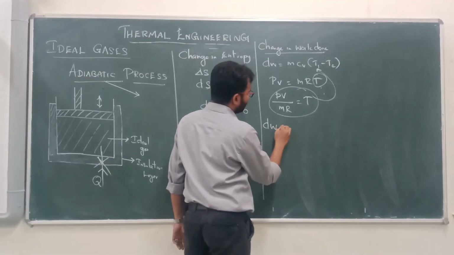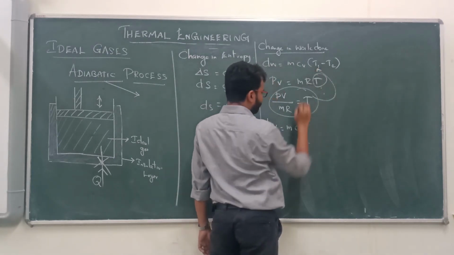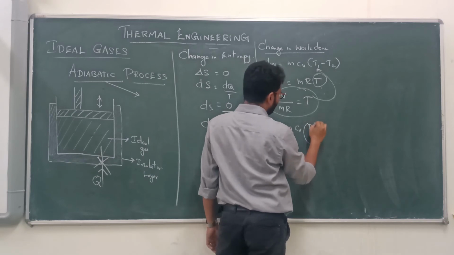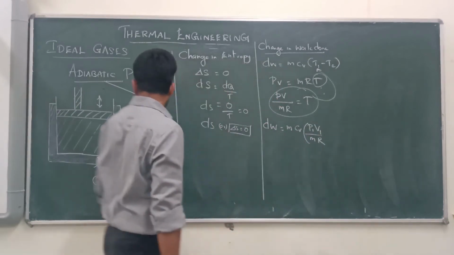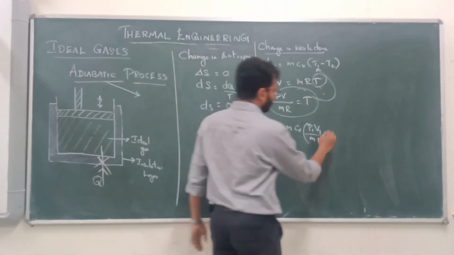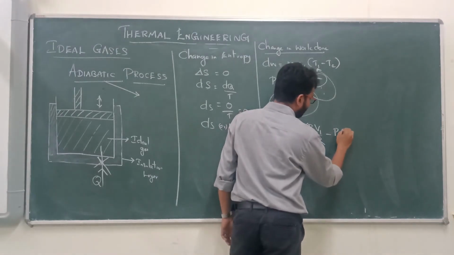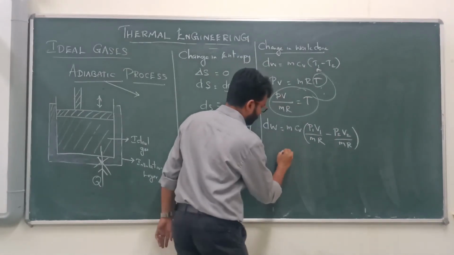Therefore, change in W is equal to mCv of, instead of T1, we write P1 V1 by mR, because it is an ideal gas, same gas, so the R value will be common, minus P2 V2 by mR.